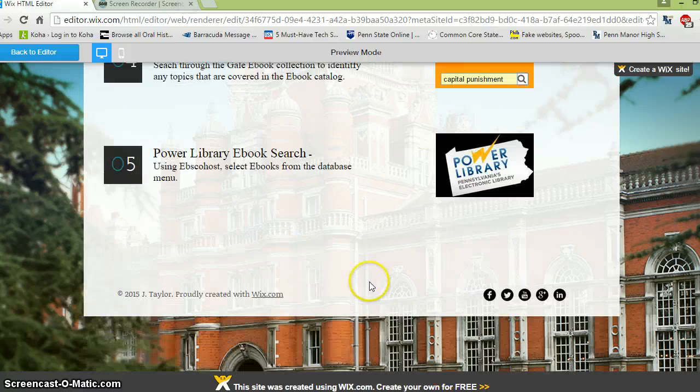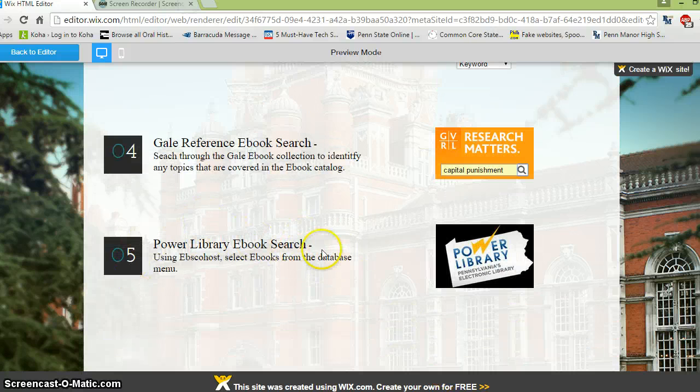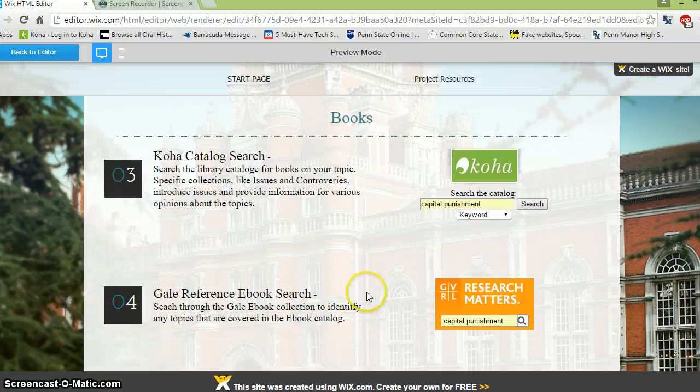Again, I'm going to close that, and the last item here for books is Power Library eBook Search. I spoke about this when I spoke about the Power Library before. That is simply obtained by choosing the ebook collection as the database that you'd like to look in, and again, that will count as a book source.